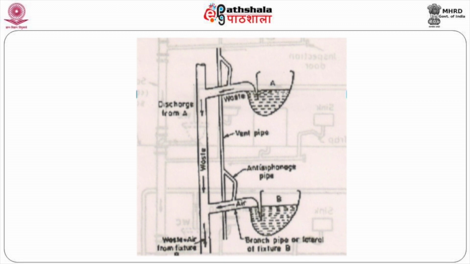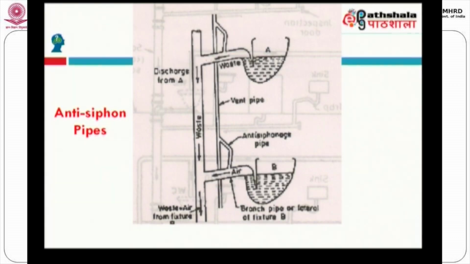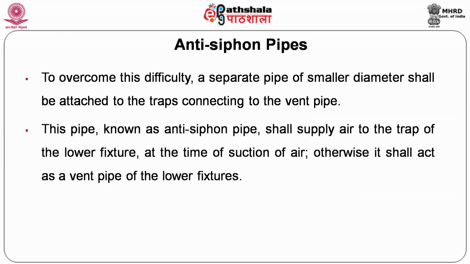Therefore, in a multi-storey building where a common single stack is provided, the anti-siphonage arrangement is necessary in order to prevent the breaking of the water seal and the entry of foul gas into the system. The small pipe connected is known as the anti-siphon pipe that will supply air to the trap of the lower fixture at the time of suction of air.